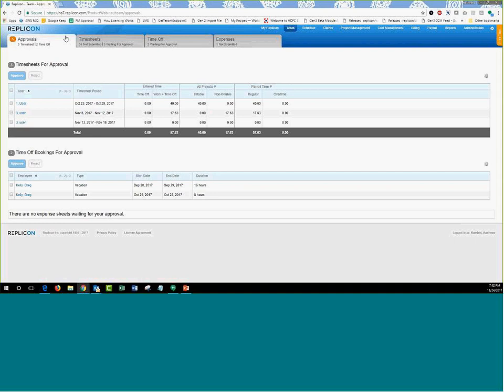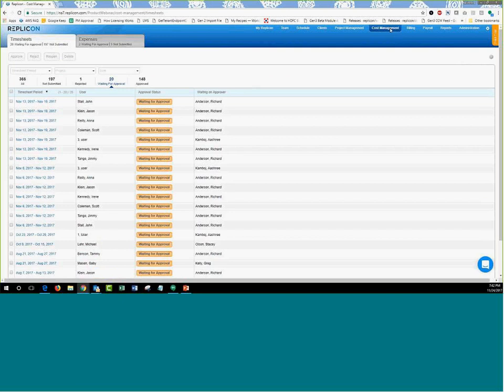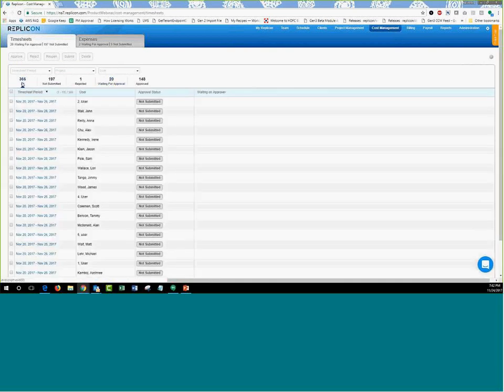There are multiple roles which you can use in order to do that. The first of those is the cost management or the cost manager role that you have in Replicon. So if you have that module of Replicon, you will see a cost management tab out here, and you will see the list of all the timesheets that are waiting for approval in the system, or all timesheets irrespective of the status in the all section right here.